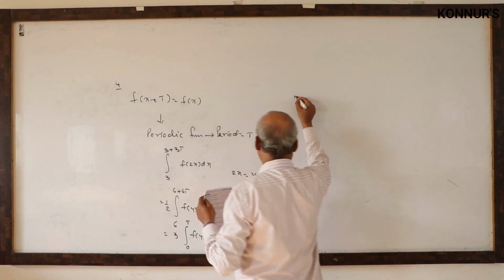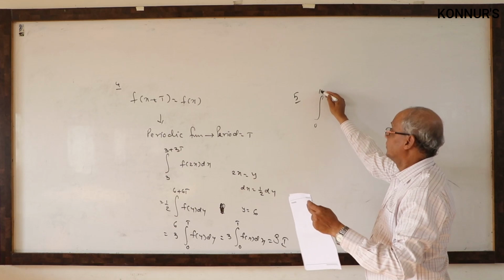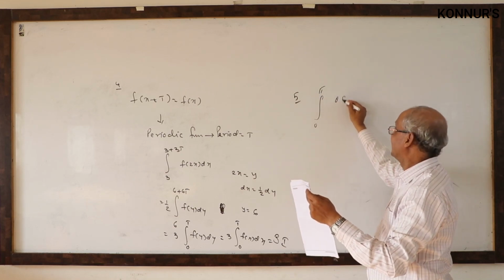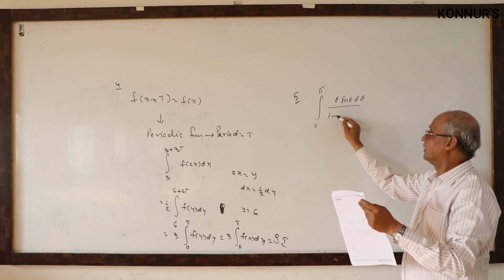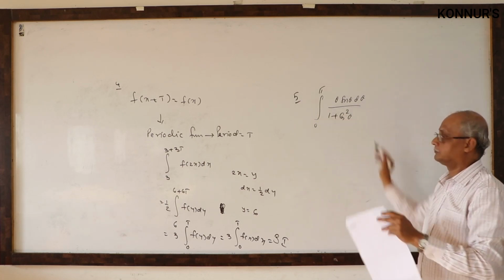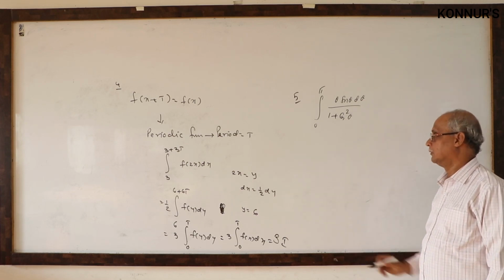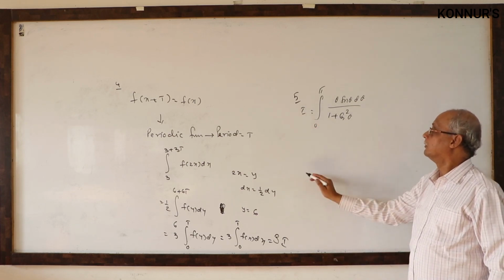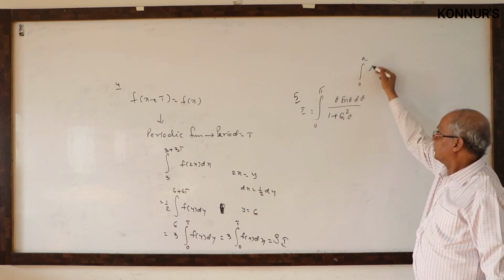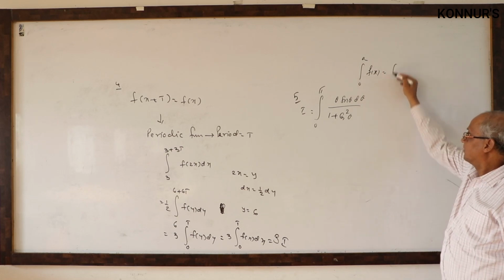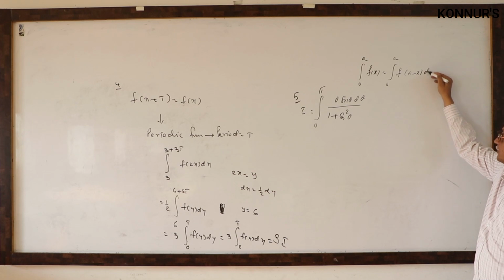Then problem number 5: integral 0 to pi, theta sin theta d theta by 1 plus cos square theta. This is given here. Assume that this is I. We have that property: integral 0 to a of f of x equals integral 0 to a of f of a minus x dx.